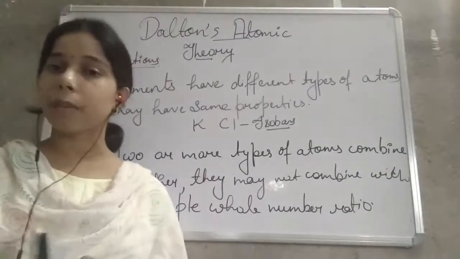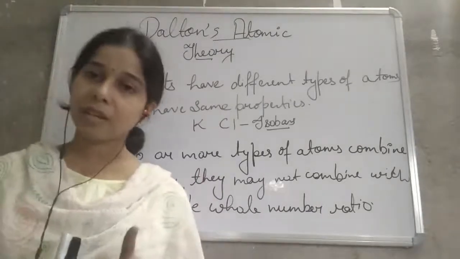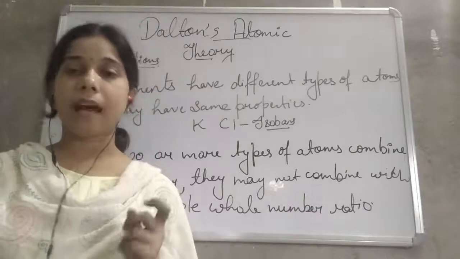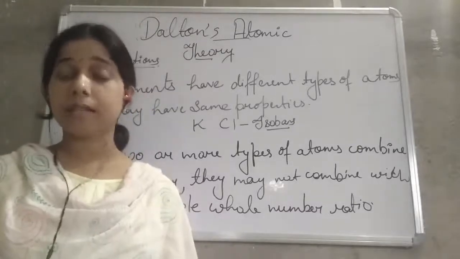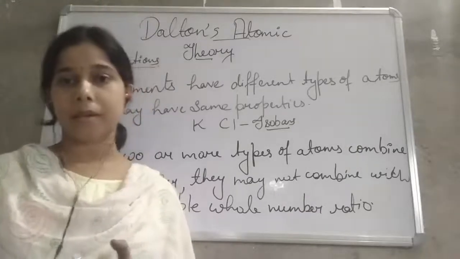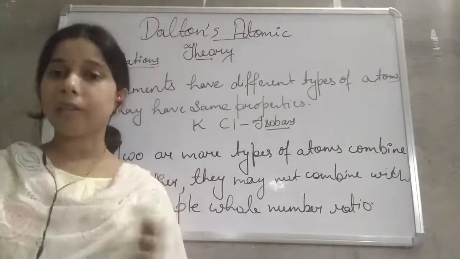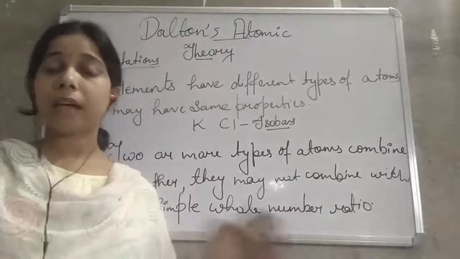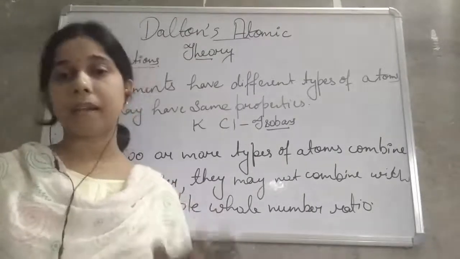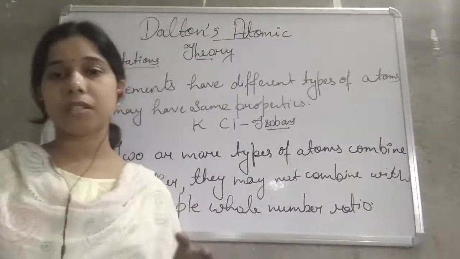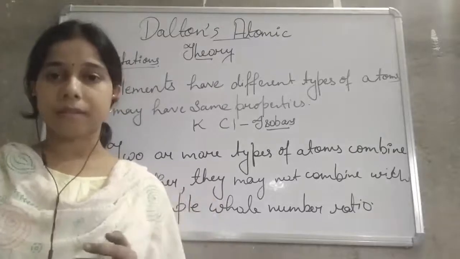Let me remind you one more time. The first limitation: Dalton said that atoms are indivisible particles since they are the smallest particles. But after the discovery of the electron, proton and neutron, it came to be known that the atom is not indivisible, but can be divided into subatomic particles.